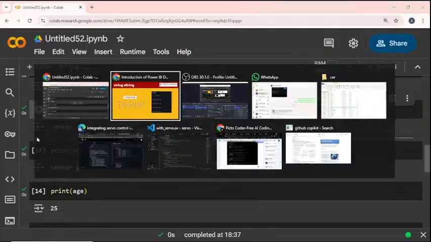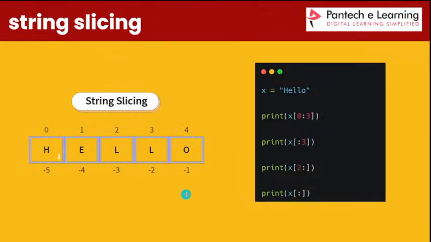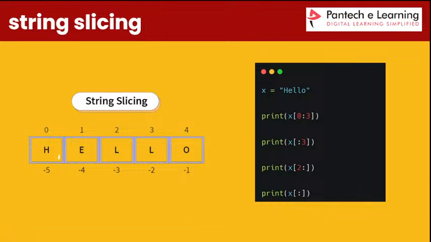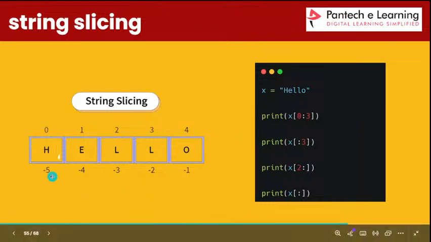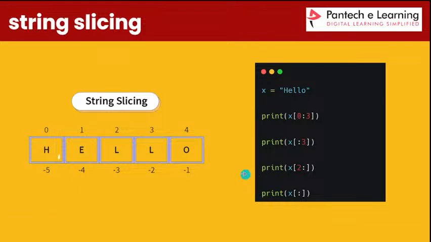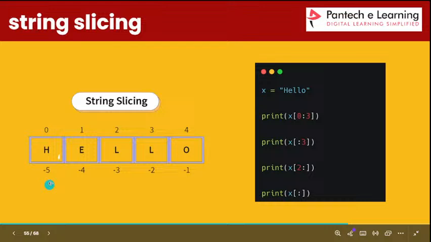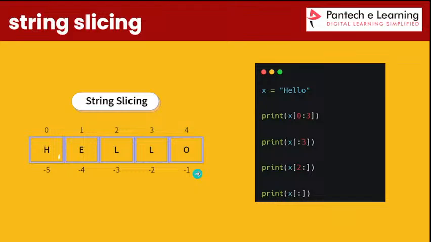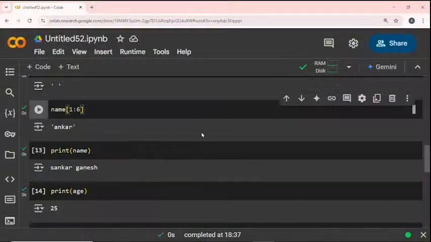Yeah, minus 1 is the negative indexing. So the minus values work the same way. Based on the negative numbers, the high value has a low value and the low value is in the high value, right? So minus 5 is the low value, minus 1 is the high value. So then only the negative numbers will be presented in reverse order. Just as the positive numbers start from a small value to a big value, the minus values also start from a small value to a big value. Then only the format comes like a reverse format. If we want the minus values, we can slice our word by giving the same format.